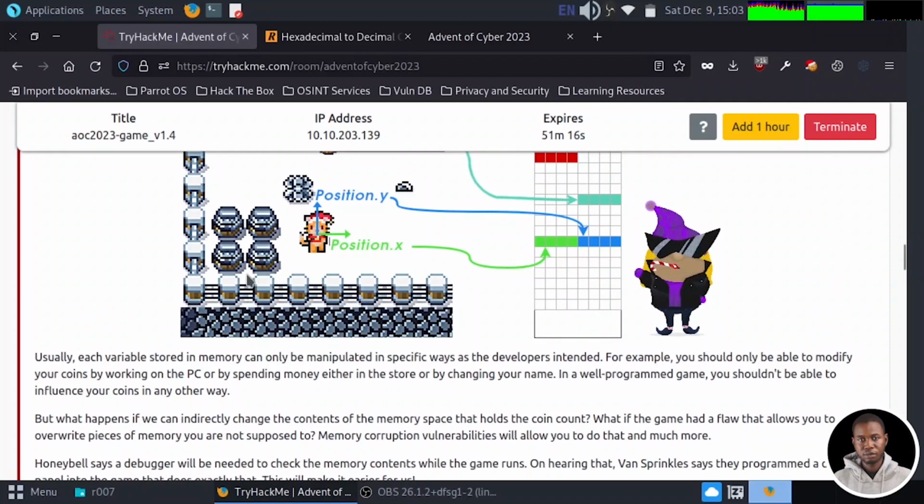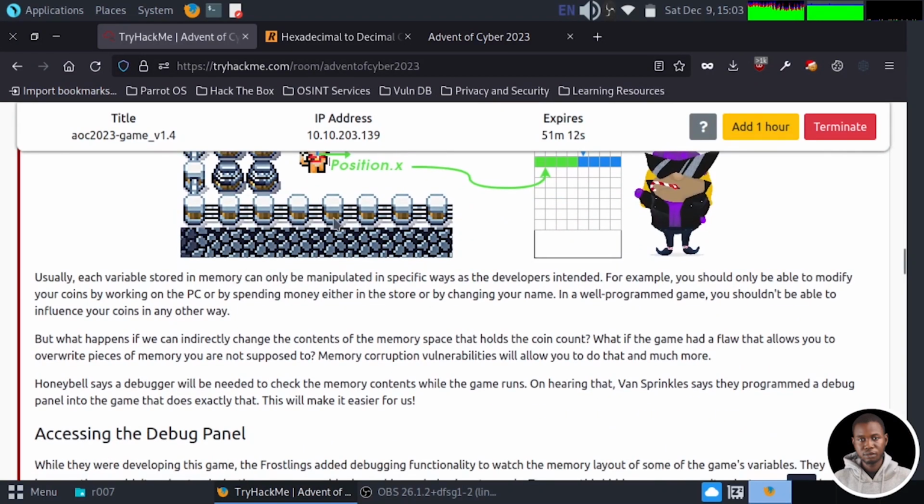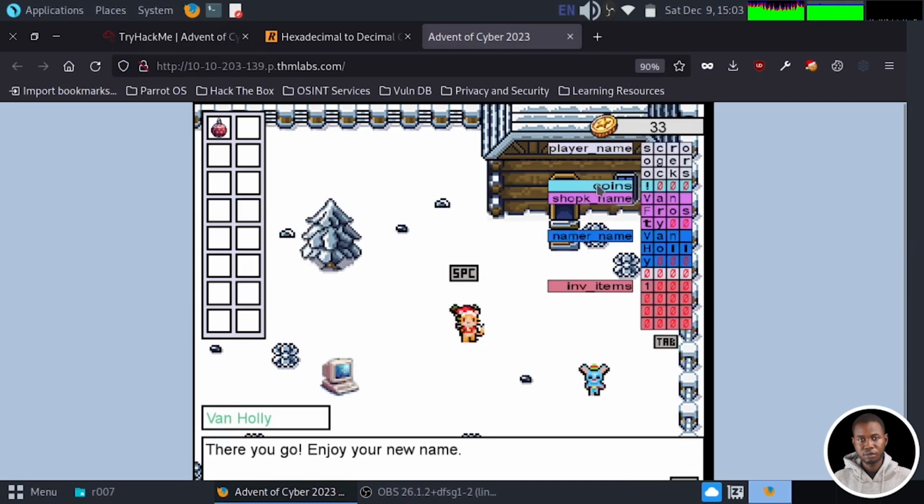But in order to understand what the problem is, we'll need a debug panel as suggested by Mark Honeybell. And luckily for us, the game has the debug panel built into it. So to access the debug panel, we're just going to use the tab key, and this is going to show us the debug panel. Now this panel has 2 views, which is the ASCII view and the hex view. We are currently viewing the ASCII view. Now let's take a look at what happened.